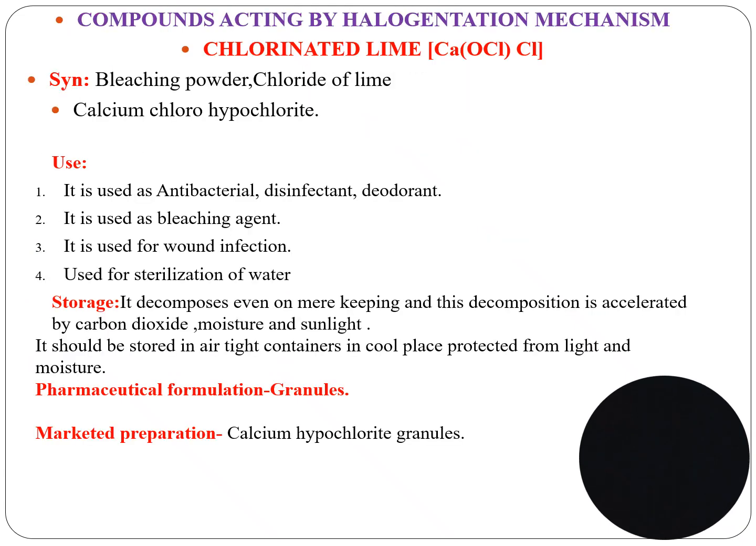Compound acting by halogenation mechanism: chlorinated lime, CaOCl2, also called bleaching powder, chloride of lime, calcium chlorohypochlorite. It is used as antibacterial, disinfectant, deodorant, bleaching agent, for wound infection, and for sterilization of water. It decomposes even on mere keeping, and this decomposition is accelerated by carbon dioxide, moisture and sunlight. So it should be stored in an airtight container in a cool place, protected from light and moisture. Pharmaceutical formulations are granules. Marketed preparation: calcium hypochlorite granules.